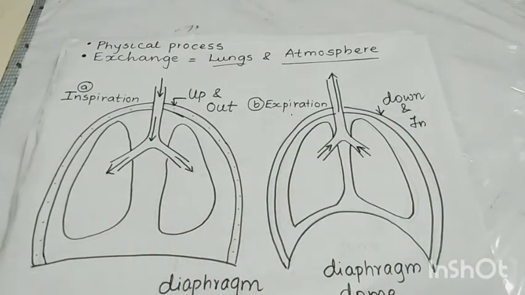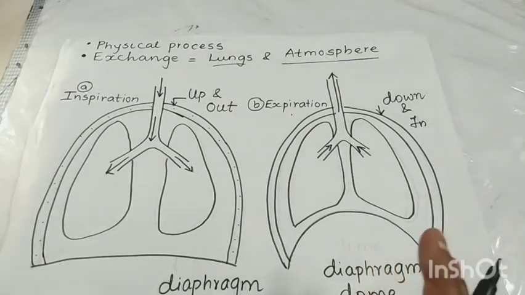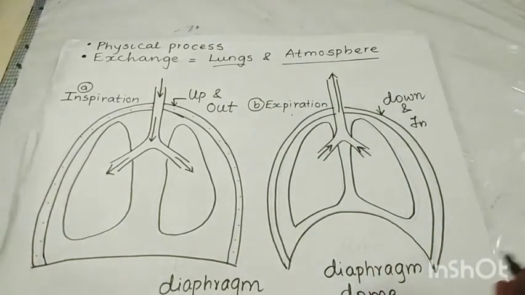Now, when we talk about breathing, there are certain special respiratory organs which are involved. The first organs are our external nares, then internal nares, followed by our pharynx, then larynx, and then our windpipe. Okay, now the sternum, that is the chest bone, intercostal muscles, diaphragm, and our ribs also play a very important role in the process of respiration.